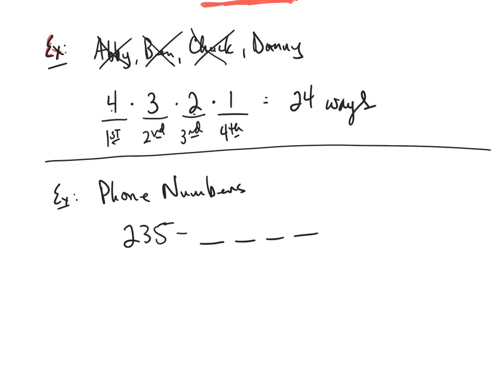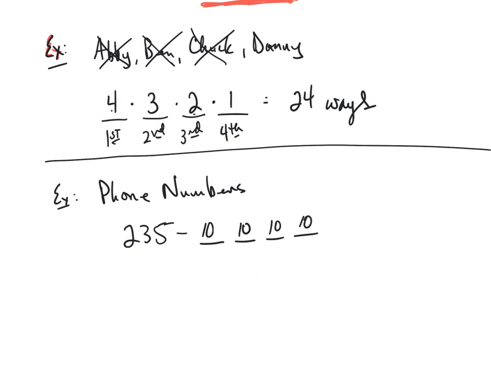Right? So to answer that, what we do is we just simply ask ourselves, well, how many different digits could go in this first position? How many different digits could be in this first position? Well, it could be the numbers 0, 1, 2, 3, 4, 5, 6, 7, 8, or 9. So there can be a total of 10 different digits that go in that position. And of course, then similarly, how many digits could be in the second position? The same, 10. In the third position and in the fourth position.